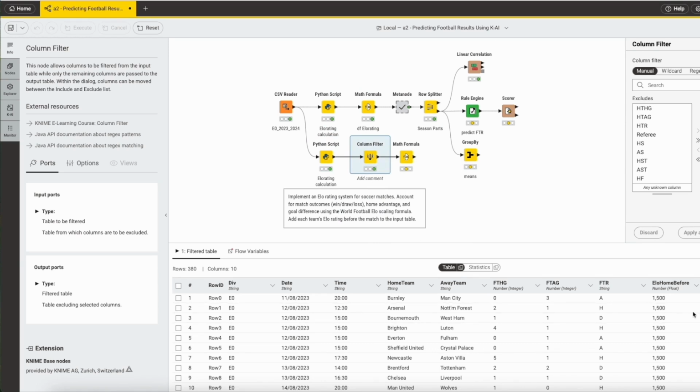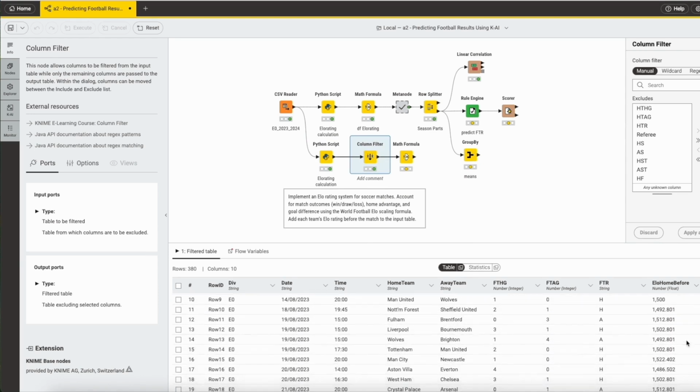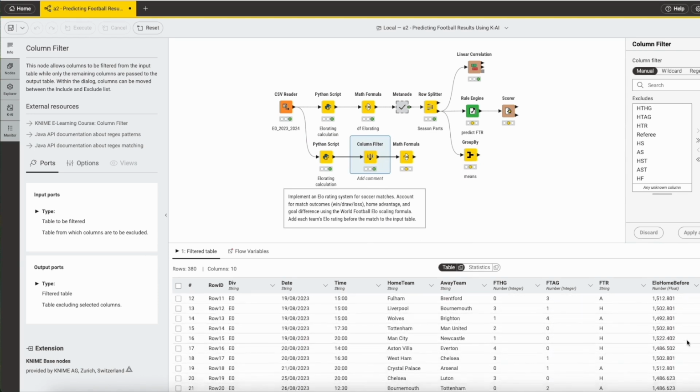And now, two columns are added here with the value of the ELO rating, starting at 1500 for all teams, which then adjusts from game to game. When a weaker team beats a stronger one, it gets more points, while it receives fewer points if it beats a team at the same level.